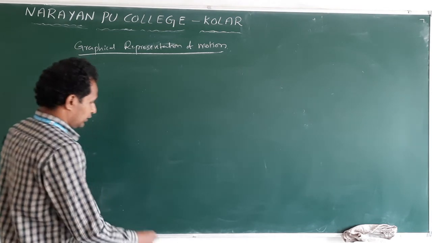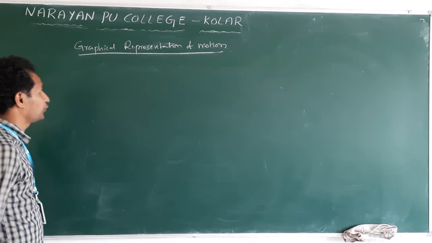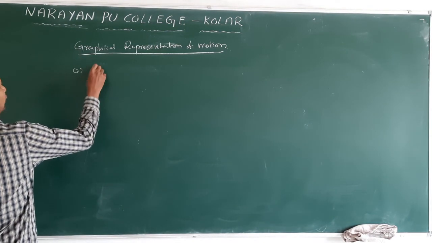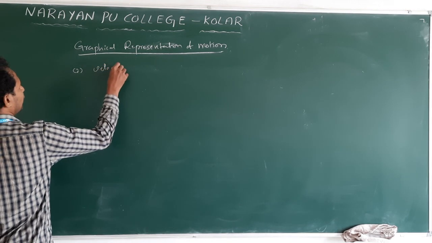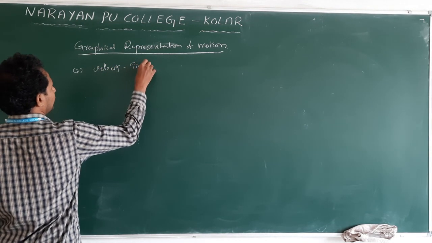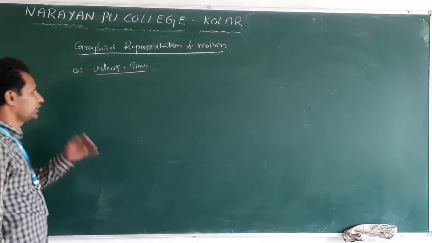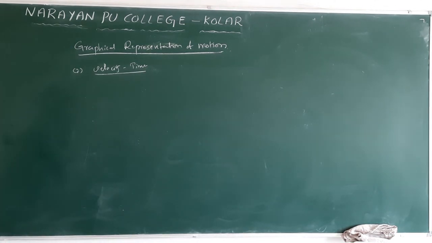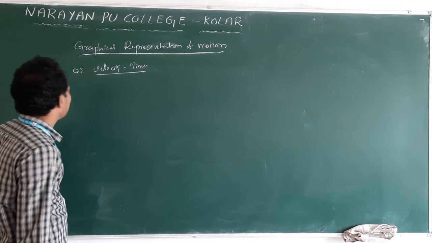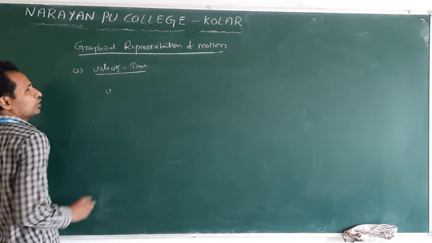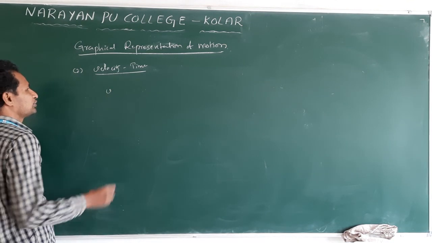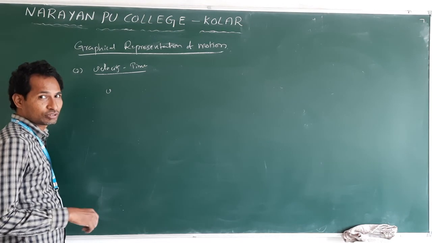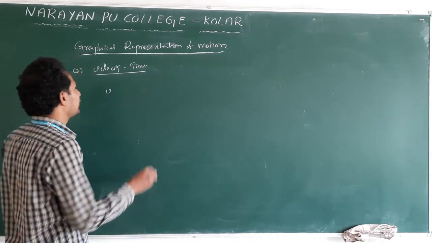Now next, we have seen the position-time graph. The next graph, the second graph, is the velocity-time graph. Next one is velocity-time. Now first we will take an example. Now you are moving by bike. You are not accelerating. You are driving your bike. You are not accelerating.